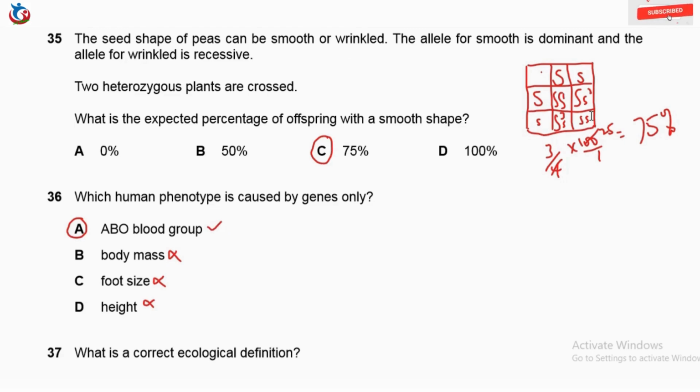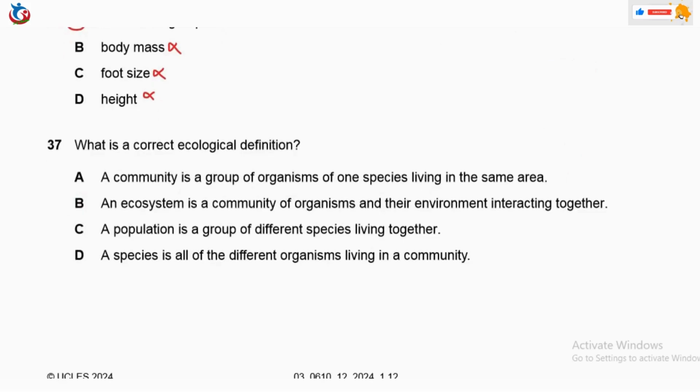Then we'll now move to question 37. What is the correct ecological definition? A, a community is a group of organisms of one species. A community does not involve one species of living organisms. Okay, so this makes the statement wrong. B, an ecosystem is a community of organisms and their environment interacting together. That is very correct.